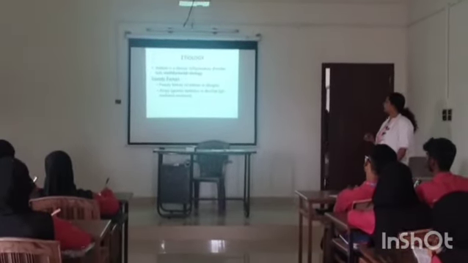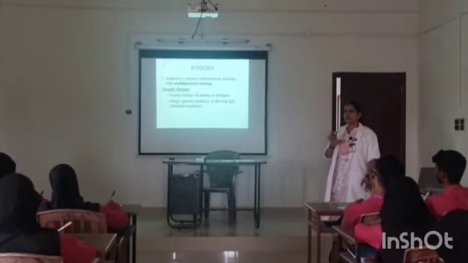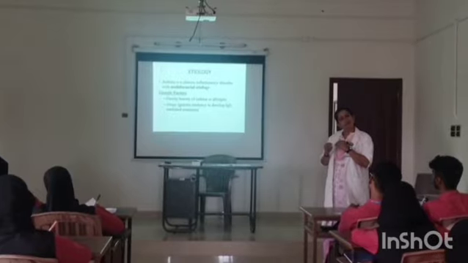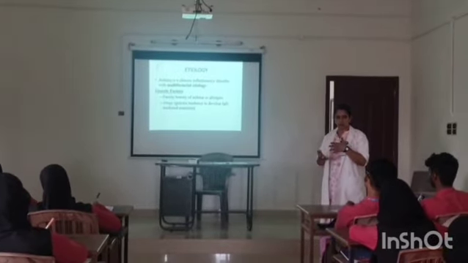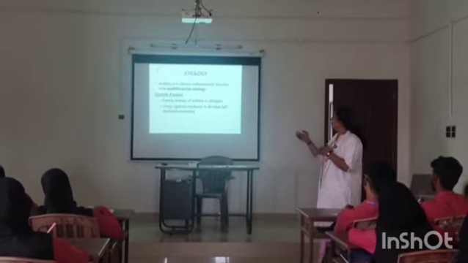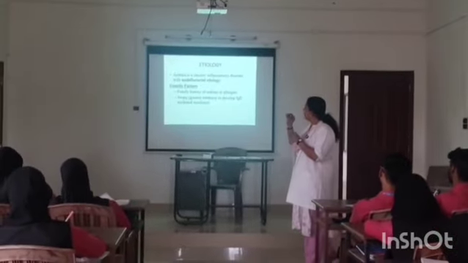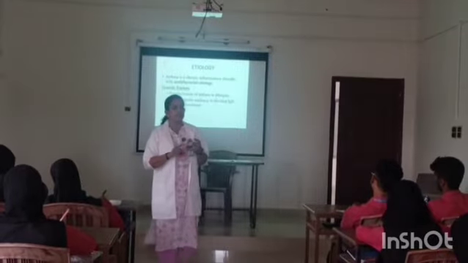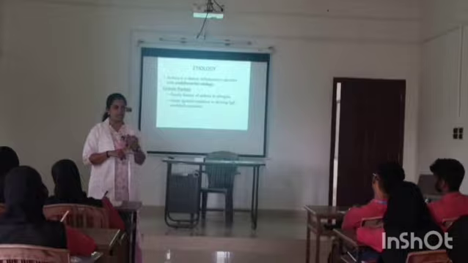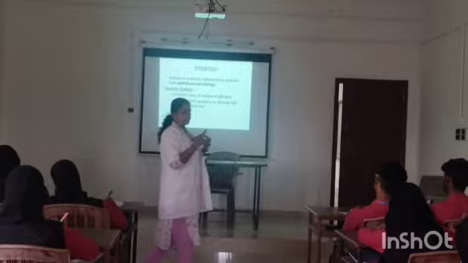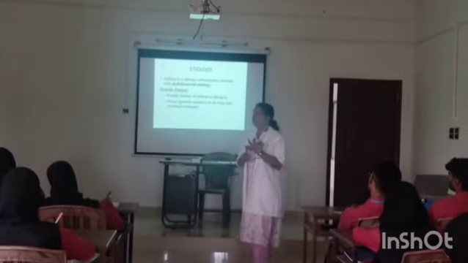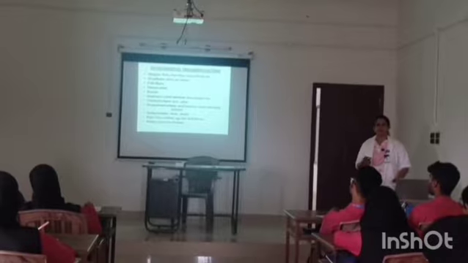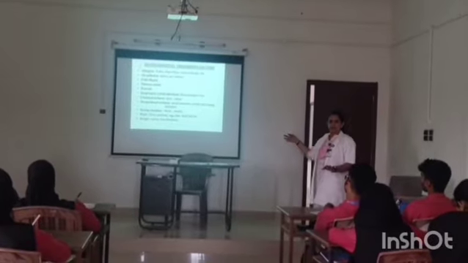Next, coming to the etiology. In etiology, we know asthma is not a single factor disease. It is mainly due to multifactorial reasons. We can classify these factors into genetic factors and environmental factors. Genetic factors mean mainly the family history and also atopic nature, allergic nature. These are the two reasons in genetic factors. Another one is environmental factors, which we are all familiar with, right?